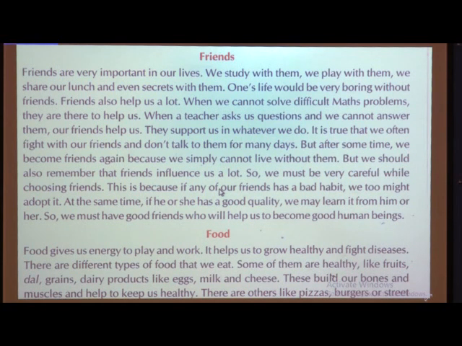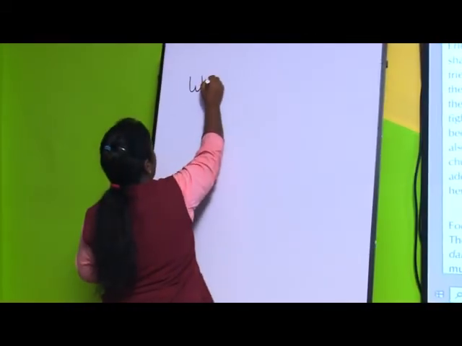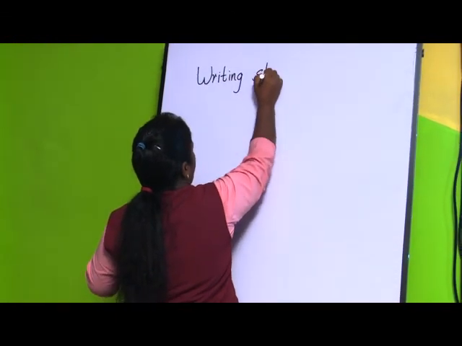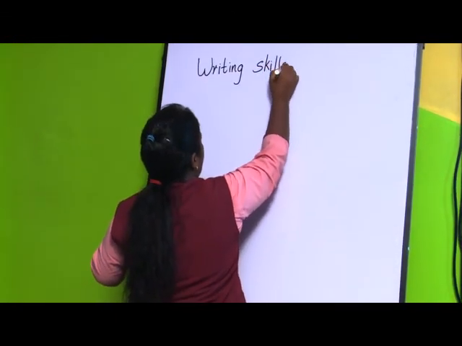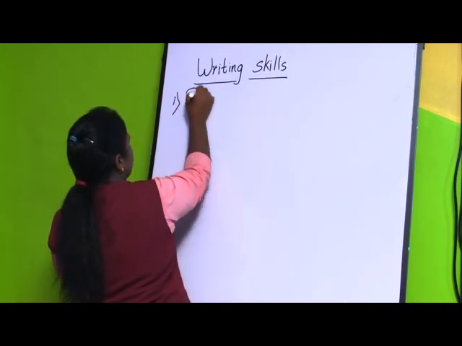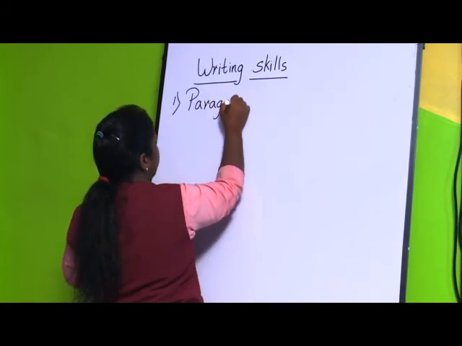So, we are going to start with the writing skills now, and in that we are going to study how to write a paragraph, that is paragraph writing.